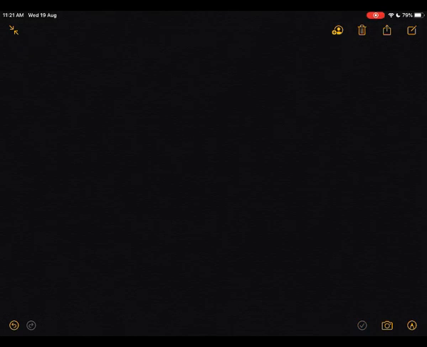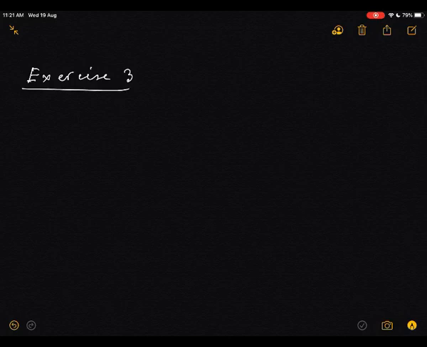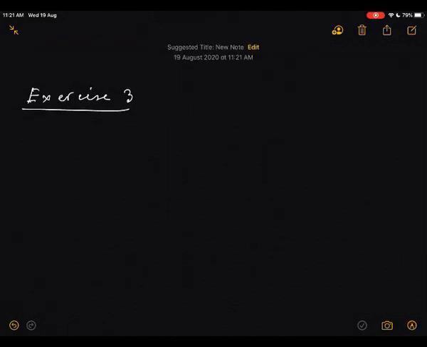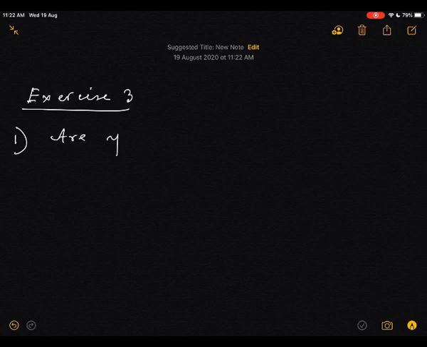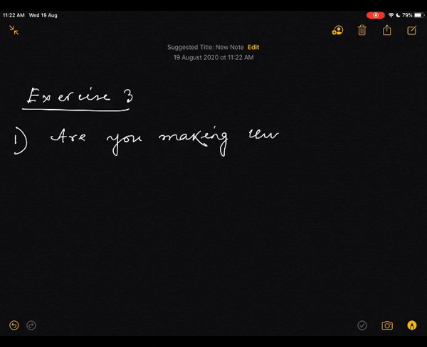Now exercise 3. What is the first sentence? Are you making this boat? It is the active voice.